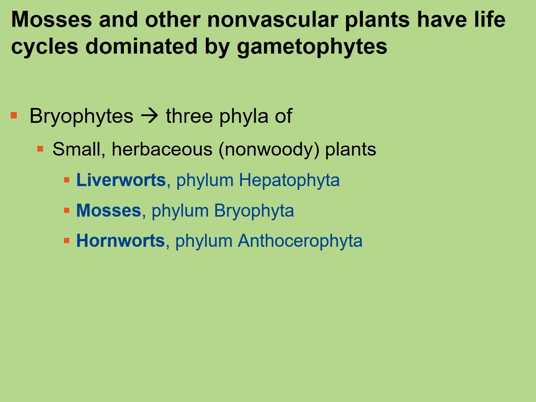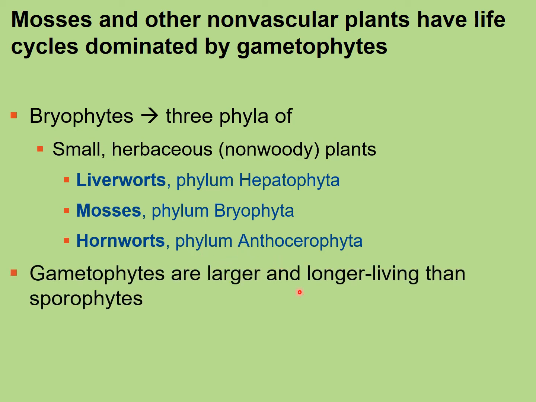This includes the liverworts, and the phylum associated with liverworts is Hepatophyta. Then the mosses. The moss phylum is Bryophyta. Again, I want to make sure that you know the difference. The Bryophyta is the phylum for mosses. Bryophytes is the term that's used collectively for all 3 of these phyla. And then we have the hornworts. The phylum associated with hornworts is Anthocerophyta.